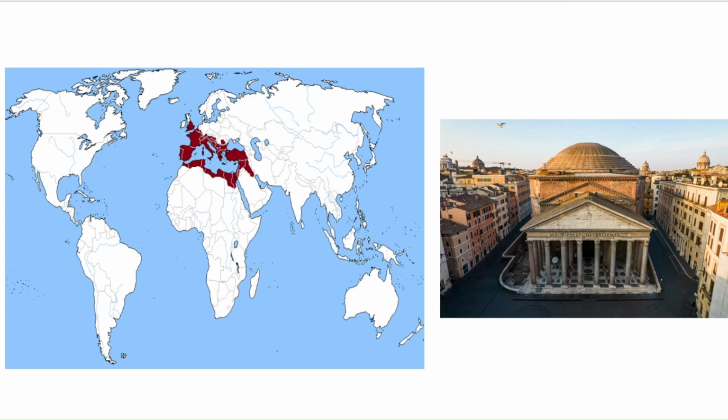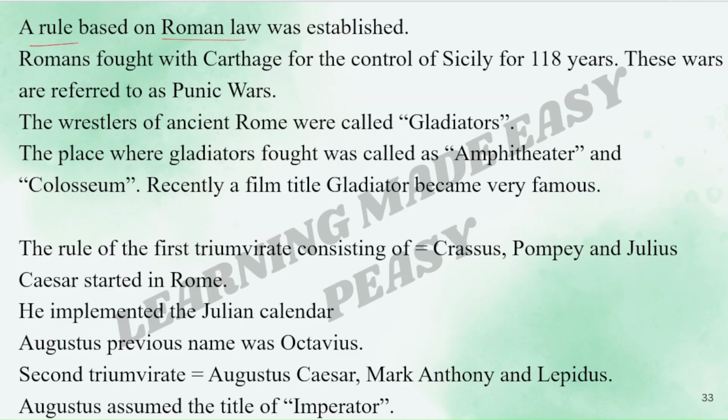Here is the map which shows you the extent of the Roman civilization. This is where the Roman civilization developed. And this is a picture of Pantheon. How beautiful it is. It has the largest dome in the world. Roman law was established based on this. Romans fought with Carthage for the control of Sicily for 118 years. These wars are referred to as Punic Wars.